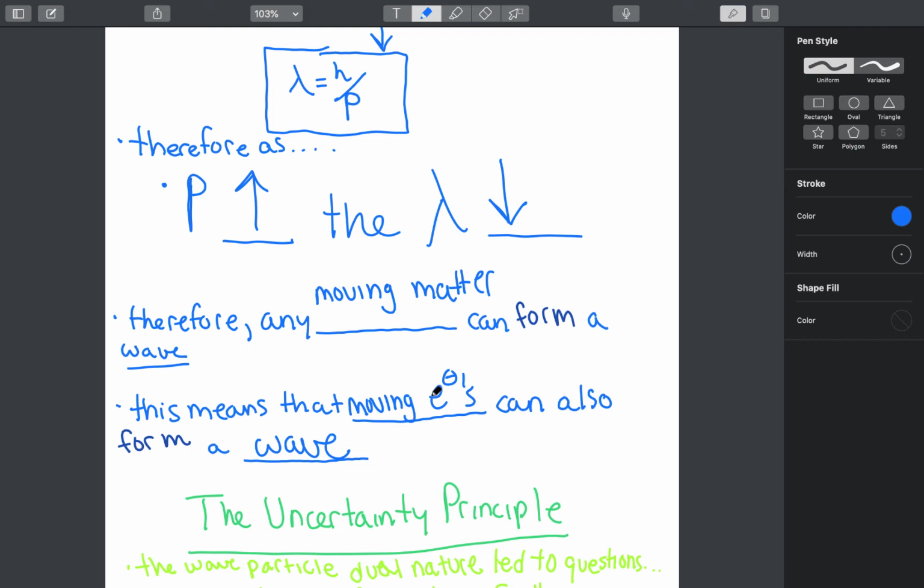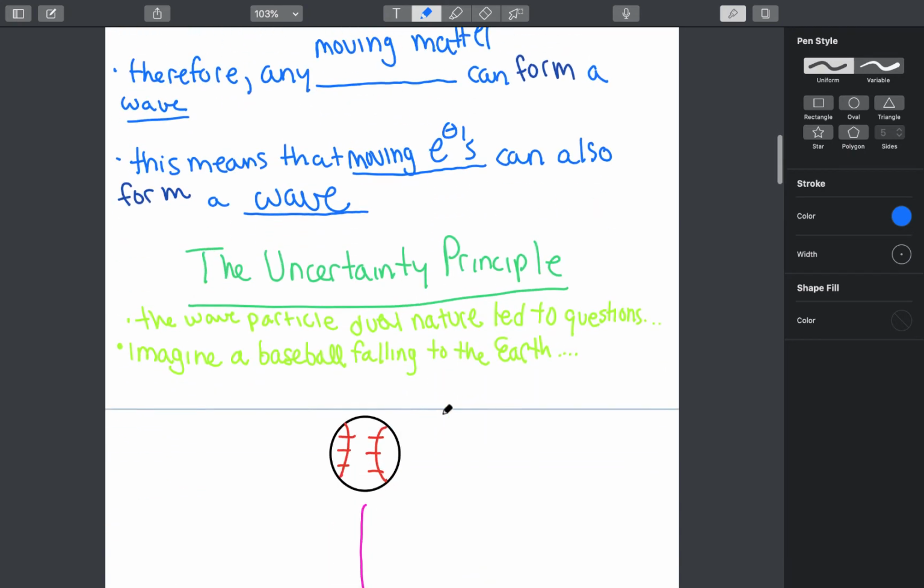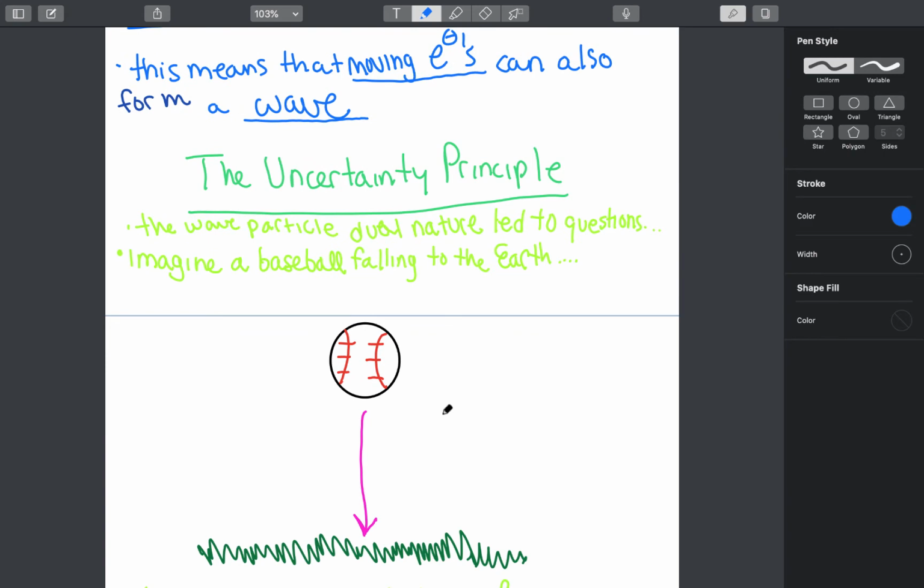This idea caused a lot of questioning to occur in the physics community. And it actually brought about the uncertainty principle, which we will talk about after discussing these questions that appeared within the physicists' heads. So let's talk about the first question. So imagine a baseball falling towards the earth.